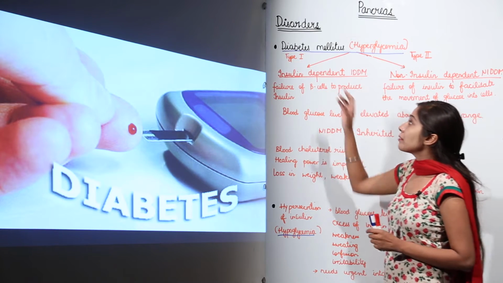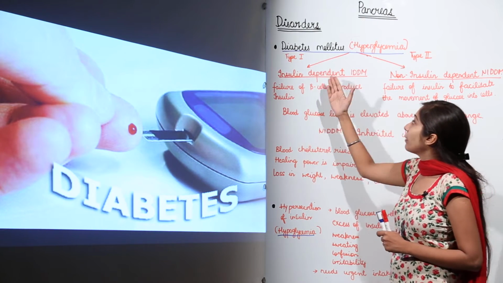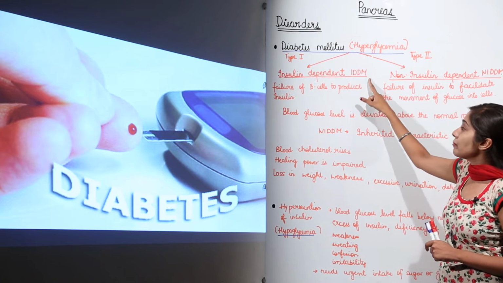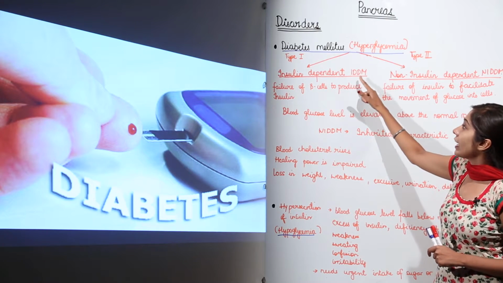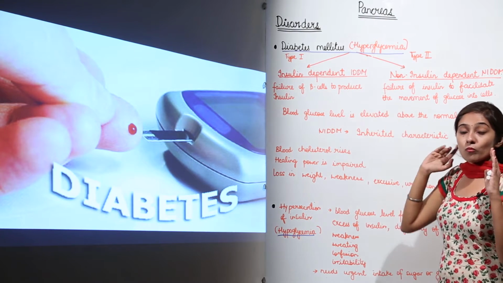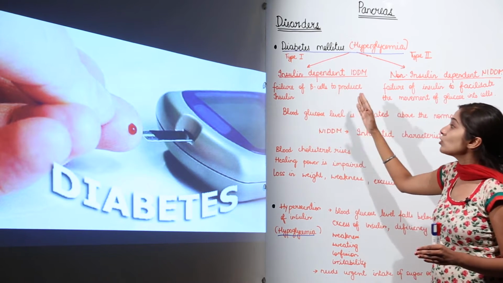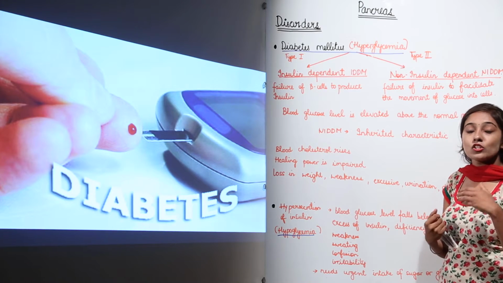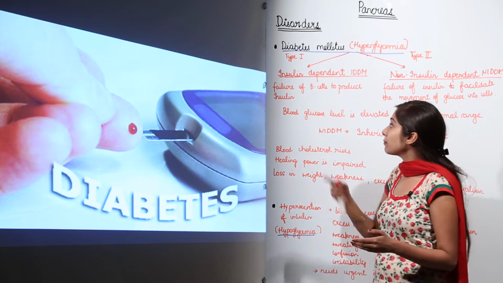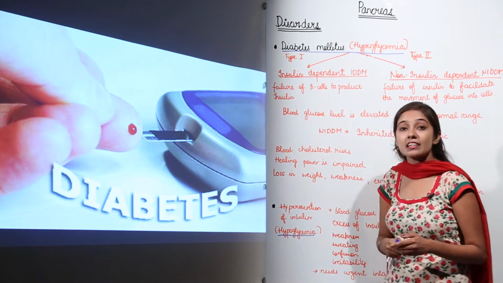Now type 1 diabetes mellitus is actually insulin dependent. It is IDDM, meaning insulin dependent diabetes mellitus. Now why is it caused? It is caused because of the failure of the B cells to produce insulin. So insulin is not being produced sufficiently by the B cells of the pancreas, that is the beta cells of the pancreas.